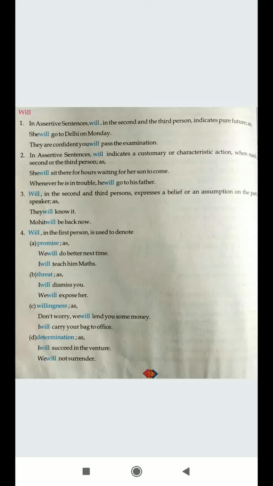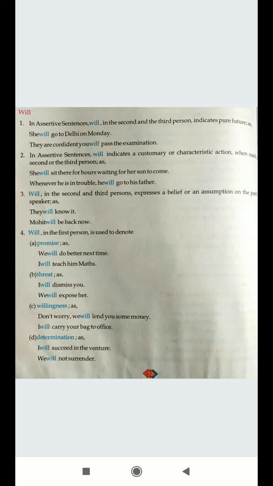Like in a threat also. Threat is called like you threaten somebody. I will dismiss you. That means it is a threat to somebody. And here also you have made use of will with I. Next is willingness. Willingness, that means you want to do something. Don't worry, we will lend you some money. It's your willingness. You show your willingness that you will do this. Then you see, we is used with will, not shall.